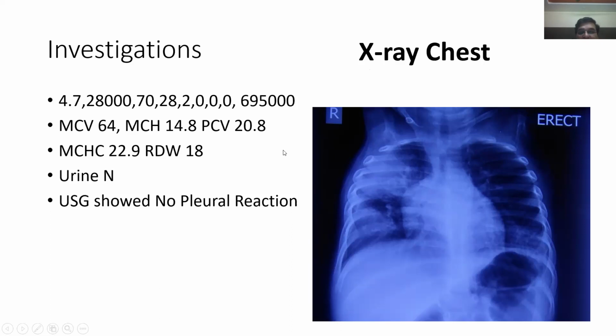Okay, so the initial diagnosis was that we will think in terms of bacterial pneumonia first, which is a common thing. But the things which were odd were, with such a large patch of pneumonia, the child did not have any oxygen requirement. The child was not toxic. The fever was there, but the fever was coming once or twice in a day. In the interfebrile period, the child was remaining normal.